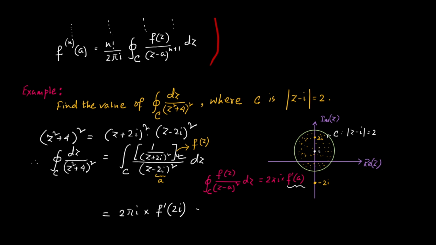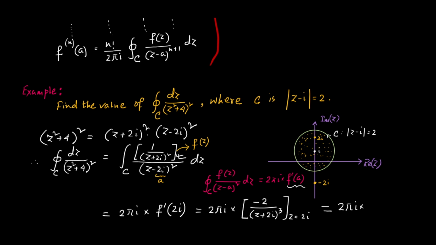Now, if you calculate, this will lead to 2πi into the first order derivative of this f(z), which is −2 divided by (z + 2i)³, at z = 2i.